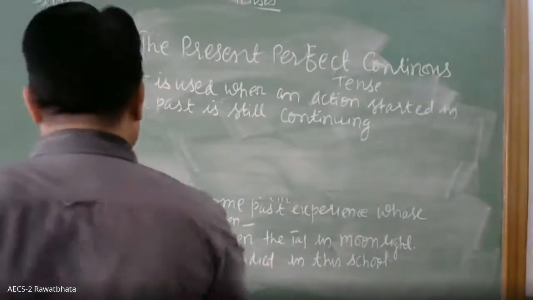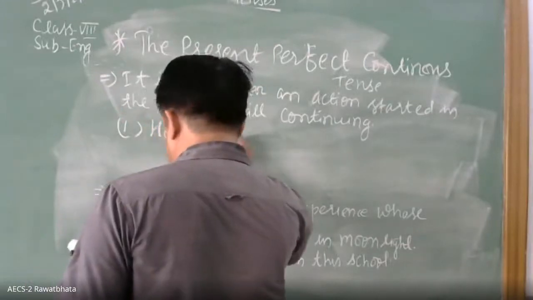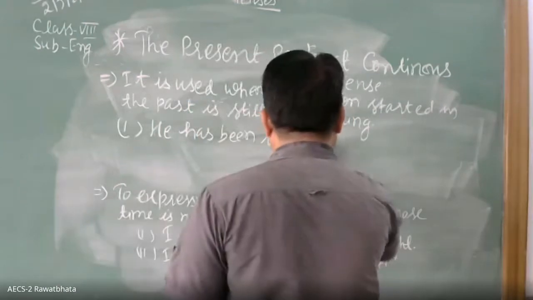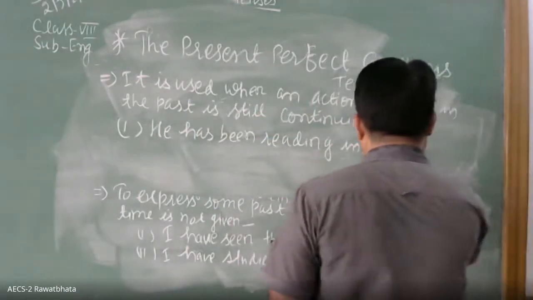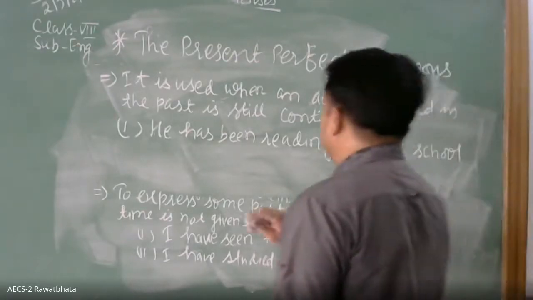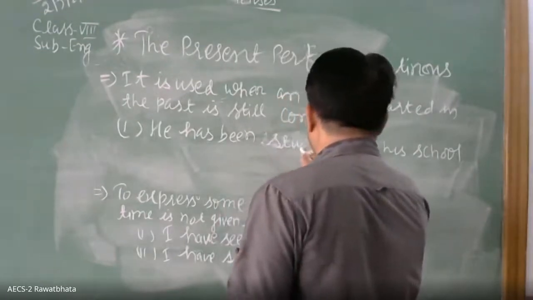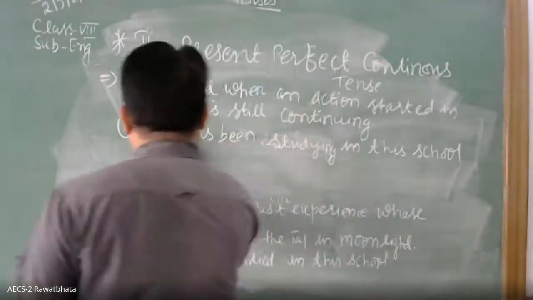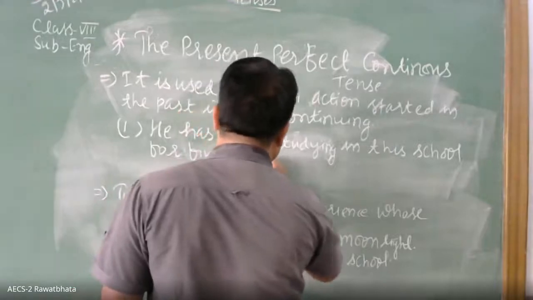You write the examples. He has been studying in his school for 5 years.